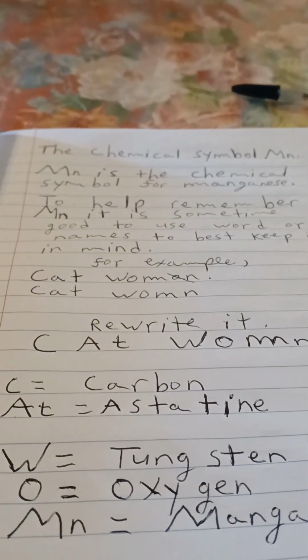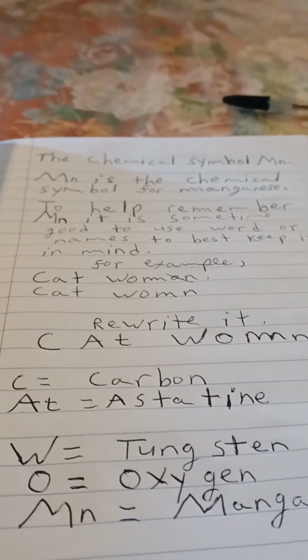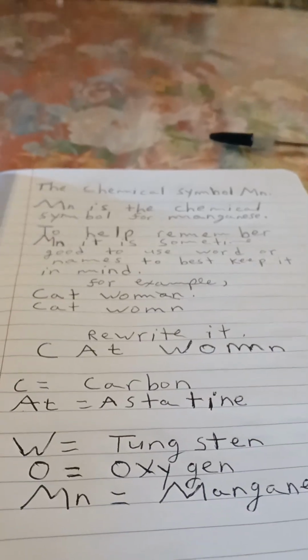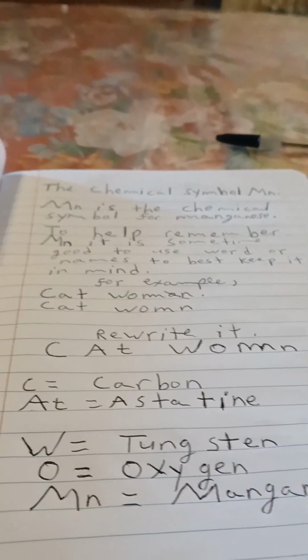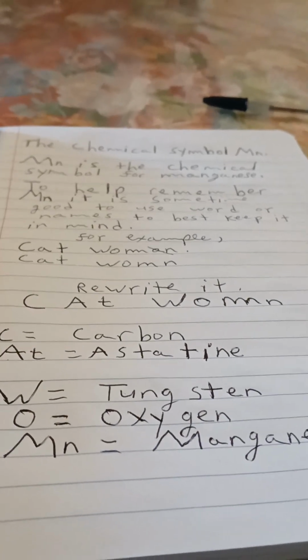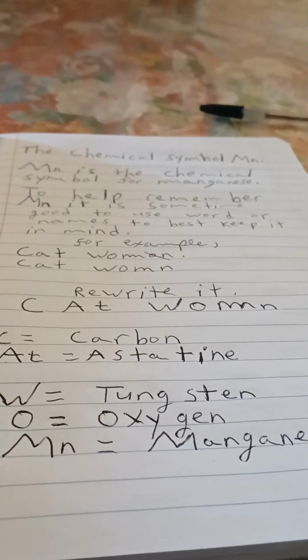In chemistry, there are elements, chemical elements, that are represented by chemical symbols. For example, capital O is for oxygen, capital C is for carbon, and such and such. Sometimes it's very hard to remember all these chemical symbols. I try to make videos to facilitate the remembering of these symbols.